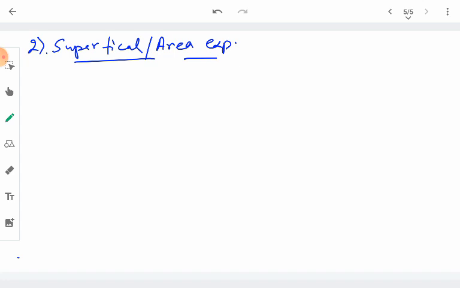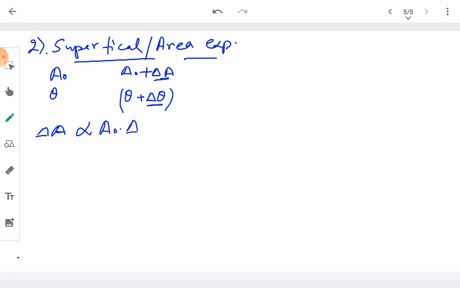So it is known that if A naught is the original area before it is heated at some temperature theta, and the temperature increases by delta theta, the new temperature becomes theta plus delta theta, and the area becomes A naught plus delta A. In that case, this increase in the area, delta A, is directly proportional to the original area, and it is also directly proportional to the increase in temperature.